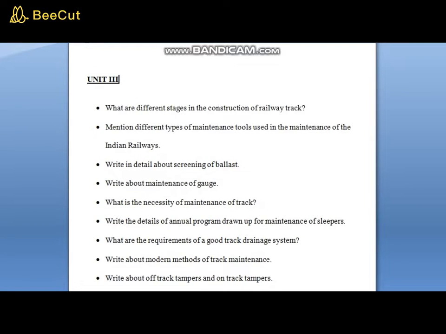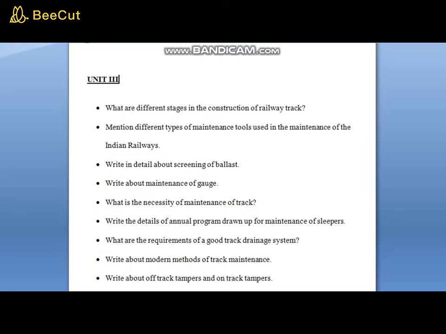So these are the important questions that can be asked from Unit 3. Have a look. The first question: what are different stages in construction of a railway track? Next question: mention different types of maintenance tools used in maintenance of Indian Railways. The answer to this question is nothing but we need to write about the tools which are used in the maintenance of a railway with diagrams or general description about those tools.